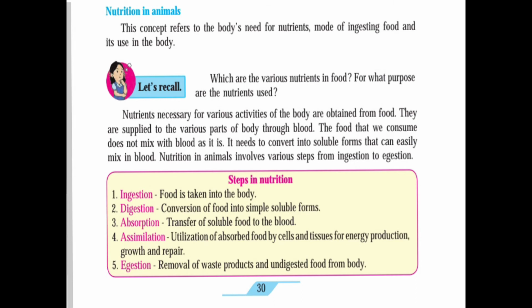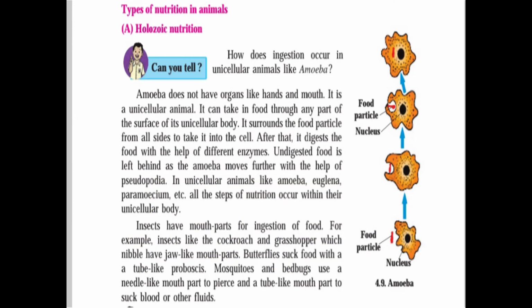Next point, that is the types of nutrition in animals. First point, holozoic nutrition. First see, can you tell? By the question we will start our next point. How does ingestion occur in a unicellular animal like an amoeba?